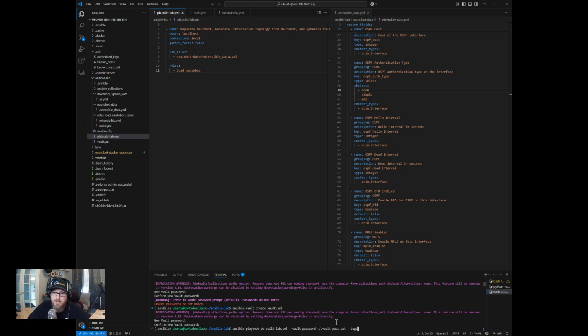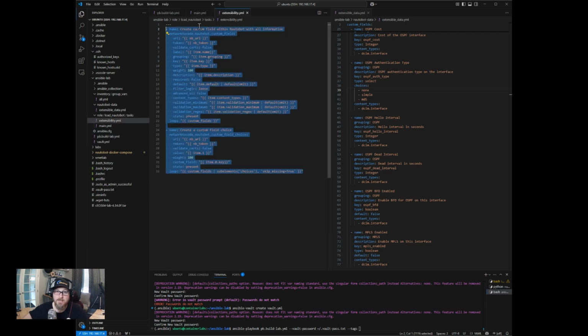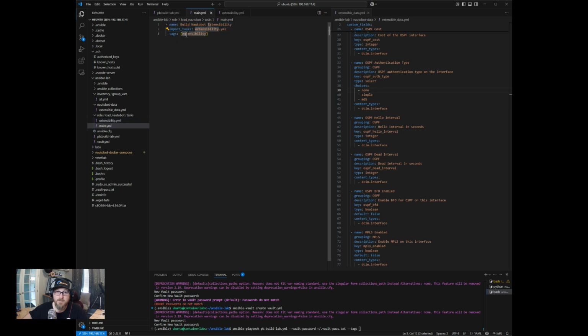And then we talked about tags. So the way you work with tags is in the ansible-playbook command, you'll do this reference of a tag. And then what you can do here is you can actually reference tags with a comma separated list, right? So if we want to do extensibility, then devices, and so on, we would just do it with a comma separating each one. And so our tag in here, if you recall, was extensibility. So we'll just reference that. We don't need to do it since we only have this one task. We'll go ahead and do it just for fun.